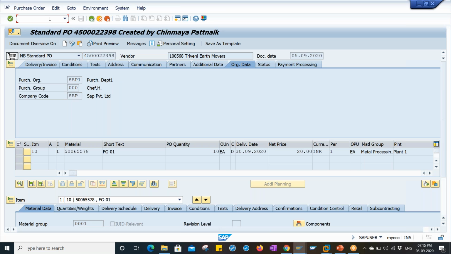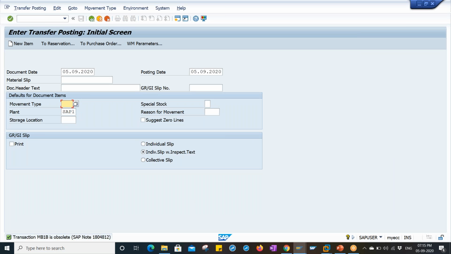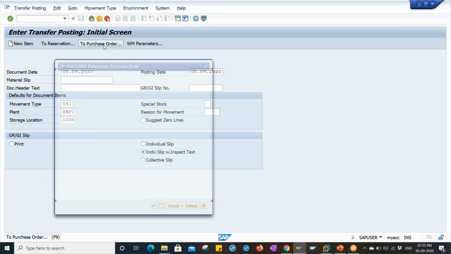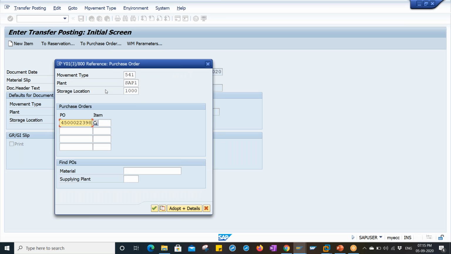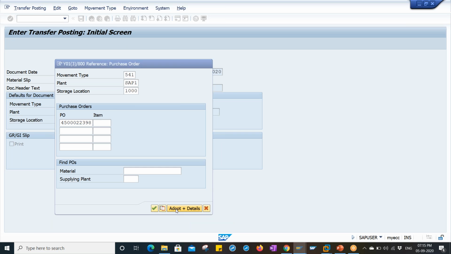So let me go to another transaction code called MB1B, or you can create the component consumption from MIGO itself. Enter the movement type 541. Enter the plant and the storage location. And click on to purchase order. In this, enter the subcontracting purchase order number. Click on add plus details.